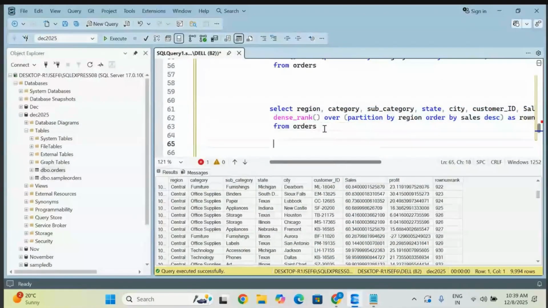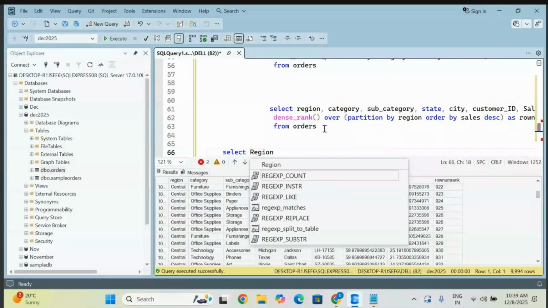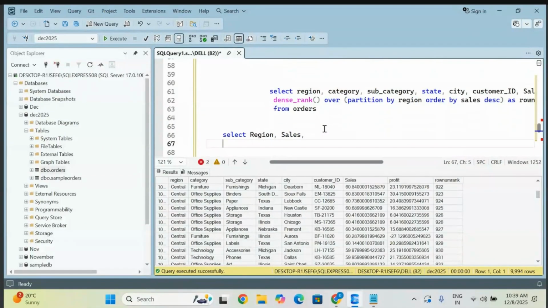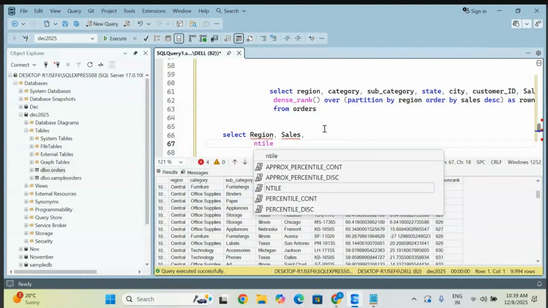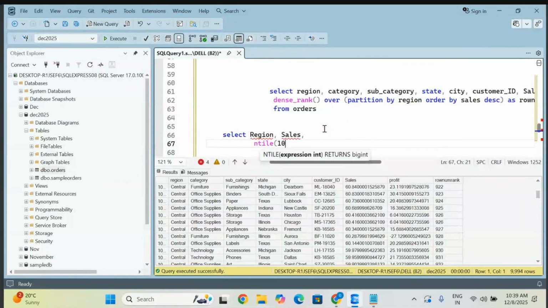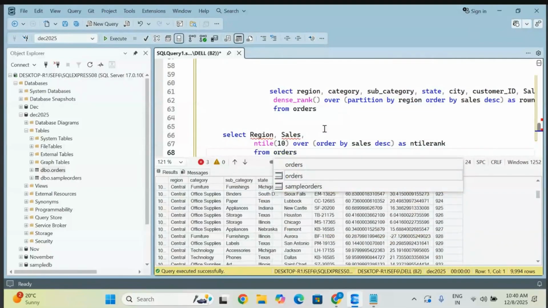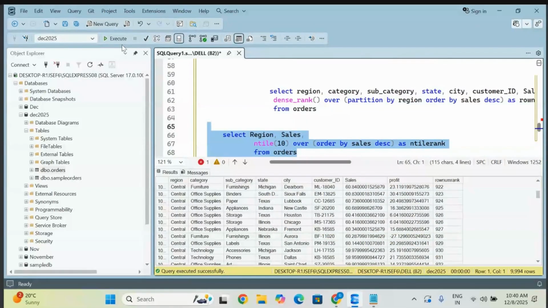For example, here I am taking a very simple scenario. Let me take select, region, sales. Let me try this way. Otherwise, we will check it out. By taking the sum scenario, NTILE, I want to give 10 groups. The same condition over. You can give ORDER BY, descending order, and you can give the alias NTILE rank, and take your table. Let me try it like this and see how it is going to give you.